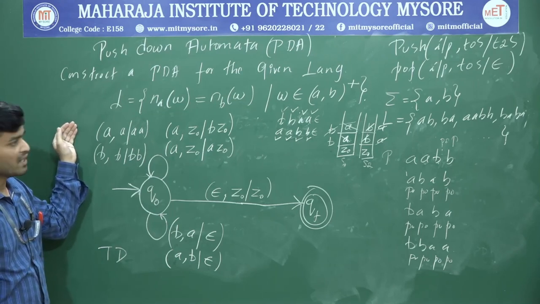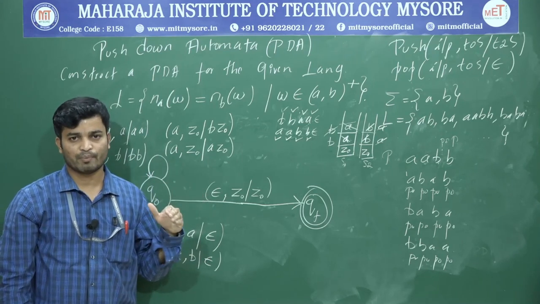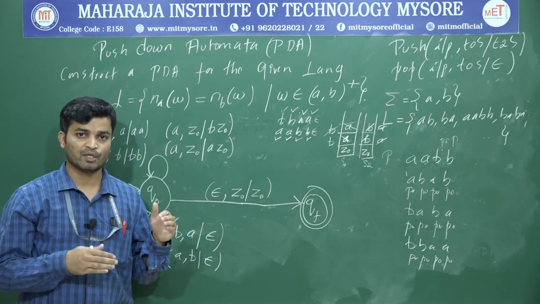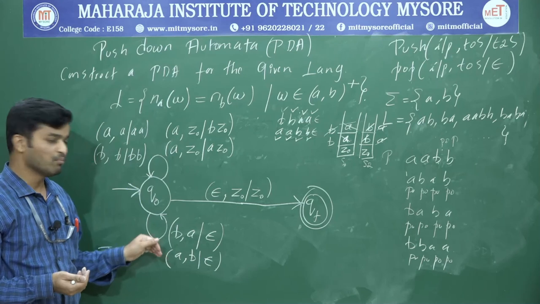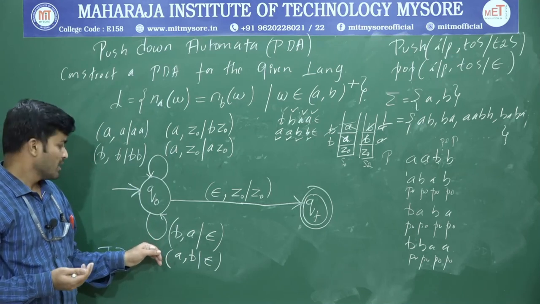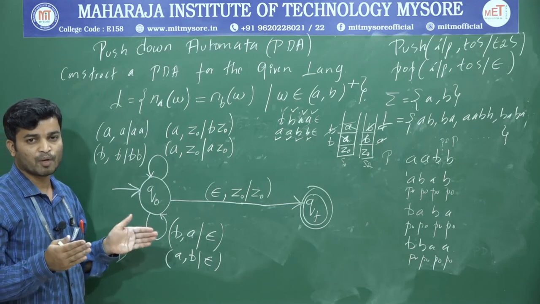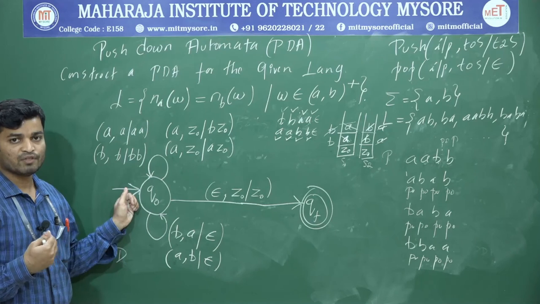The logic is, whether I get A or B in the beginning, I am going to perform a push operation, and if I get the same symbol, I will continue pushing that symbol onto the top of the stack. Once I get a different symbol, I am going to perform a pop operation. If you observe in the previous case, I had taken two different states for push and pop. Now I am doing both push as well as pop within the same state.